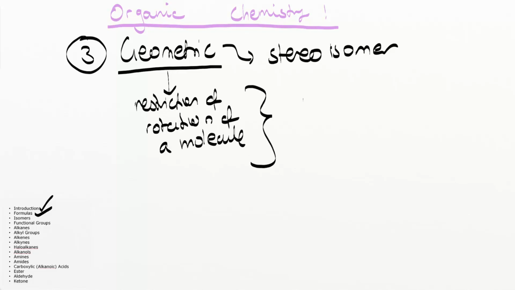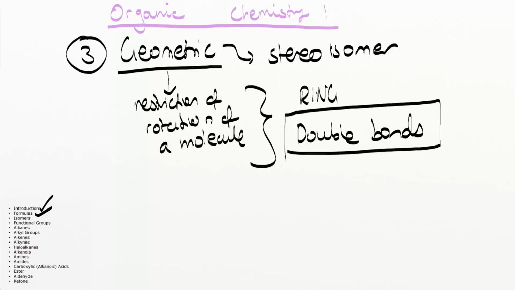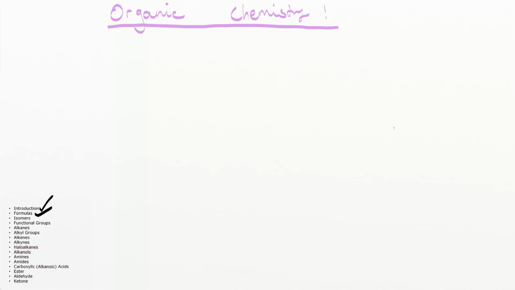Most of the time we have free rotation of the bonds in the molecule, but we get restriction when we have ring molecules and when we have double bonds. The ones that we're interested in in our chemistry course are the restriction of rotation in double bonds. So what do these kind of things look like? Well, there are 2 types of this.